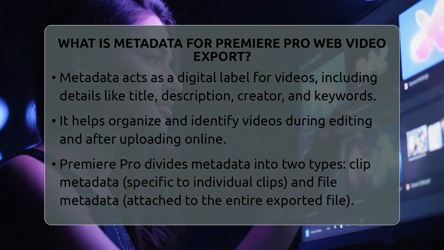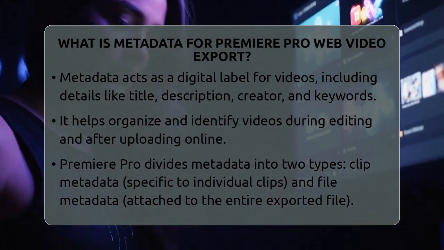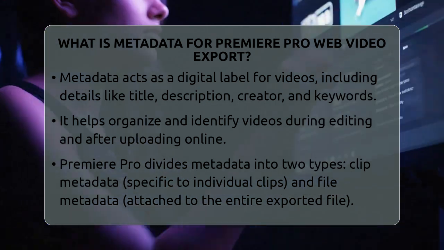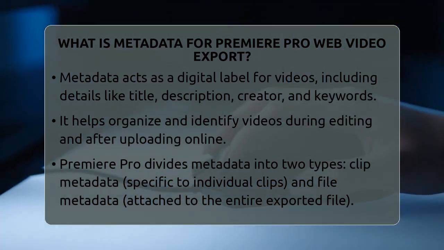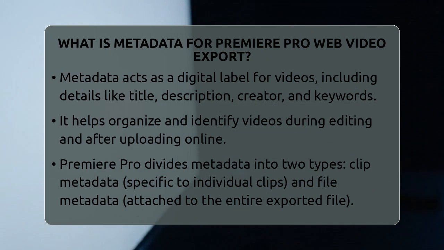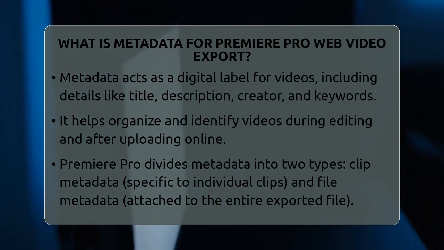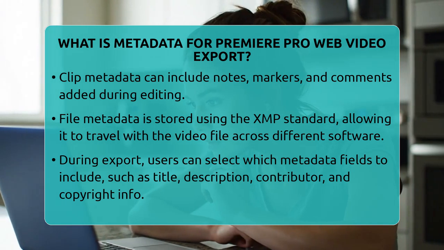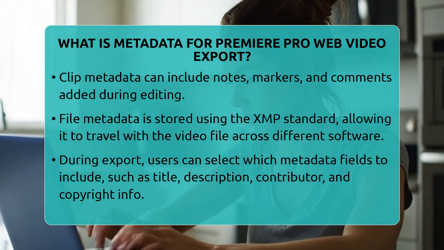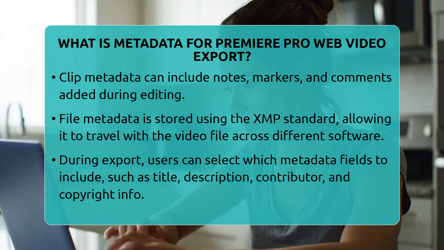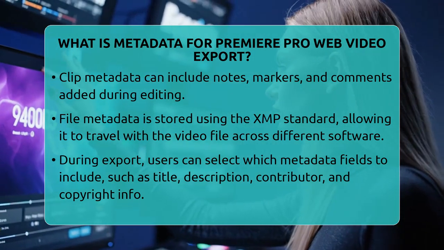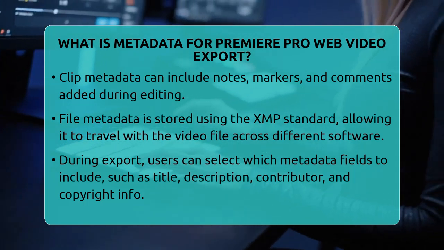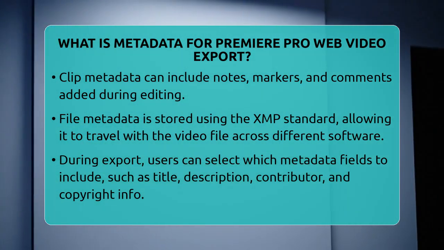In Premiere Pro, metadata is divided into two main types. The first is clip metadata, which is specific to individual clips. This can include notes, markers, or comments you add while editing. The second is file metadata, which is attached to the entire exported video file. This is stored using a standard called Extensible Metadata Platform, or XMP for short. XMP allows metadata to travel with the file, making it easy to share and manage across different Adobe programs and